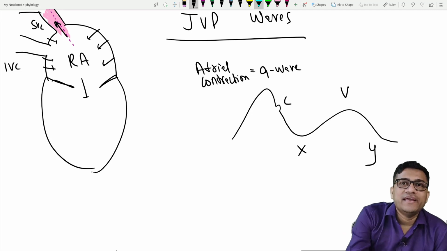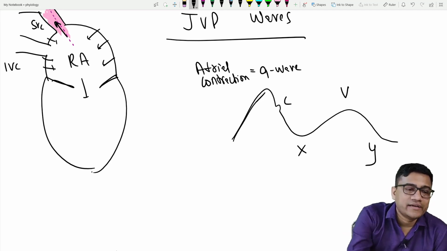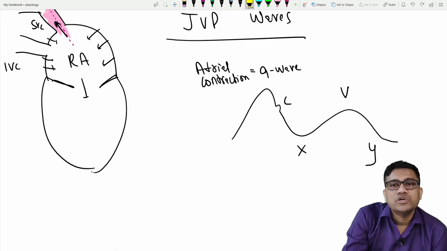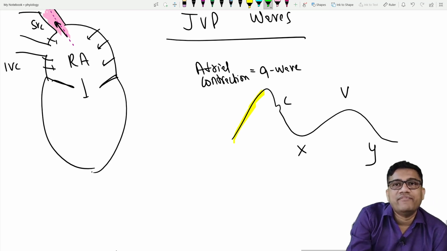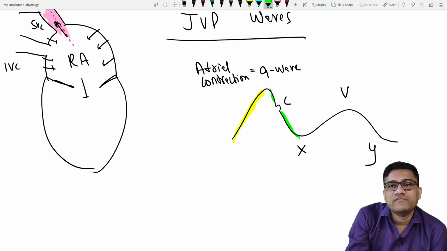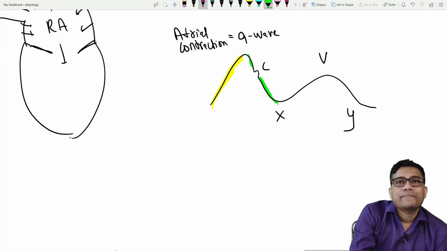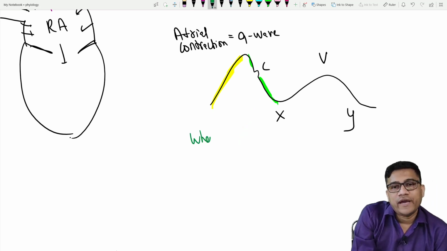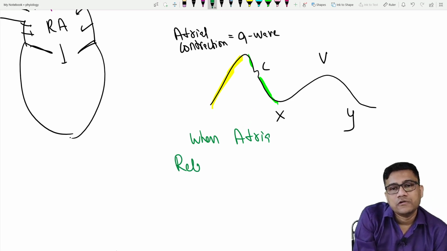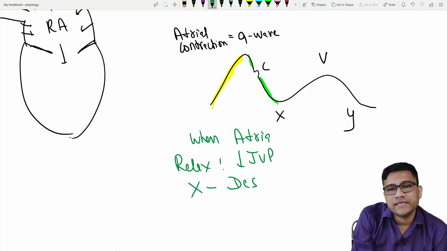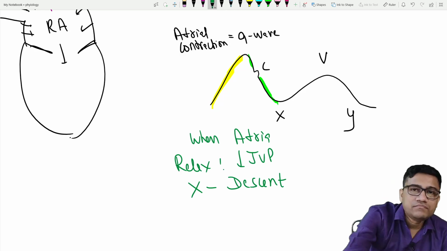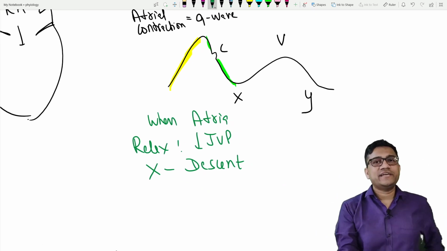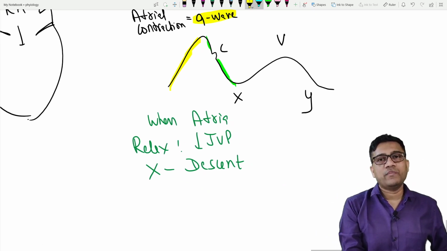Then will the atria remain contracted? No, they will relax also. When the atria relax, the pressure will fall. So remember, when the atria relax, there is decreased JVP. This is called the X descent. How to remember the X descent? Very easy technique. Follow my technique.